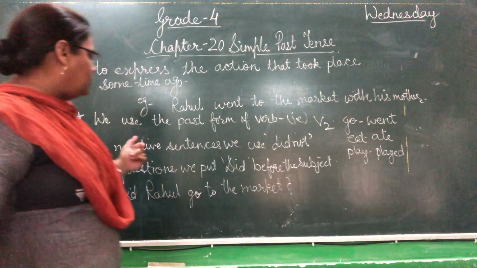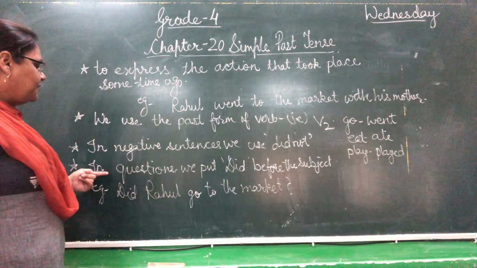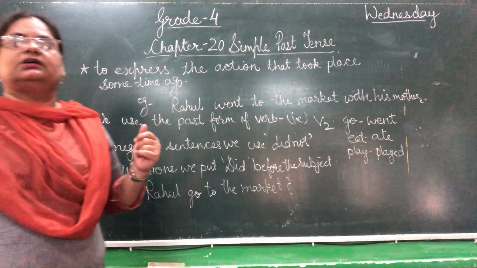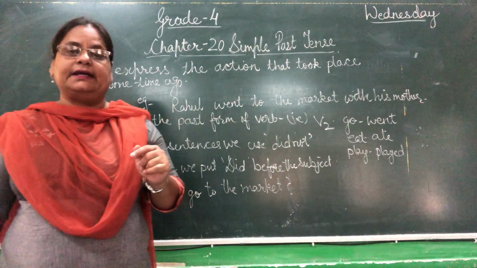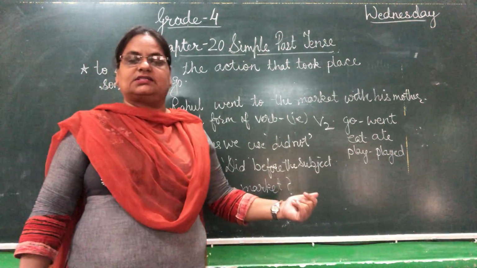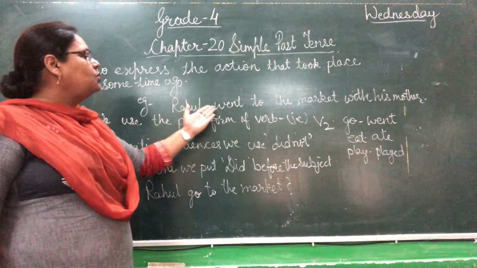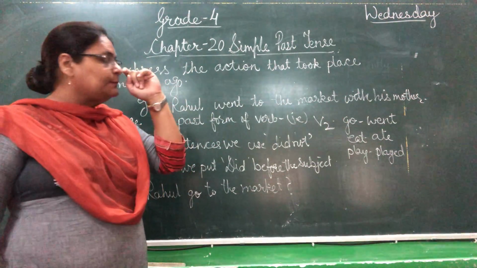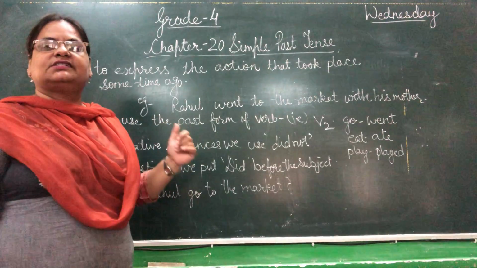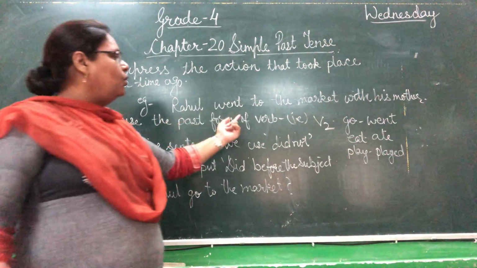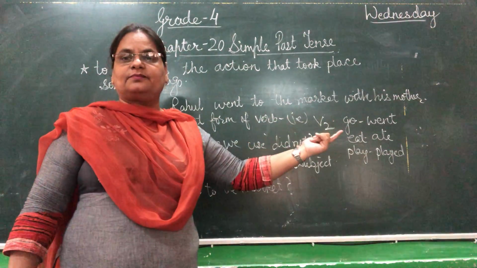Fine. Now, next is, if we have to change the sentences into questions, then we put did, D-I-D, did, before the subject. Let us take this sentence again. Rahul went to the market with his mother. So I want to change this into a question. Did Rahul go to the market with his mother?